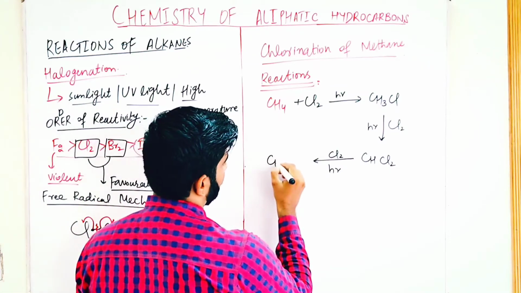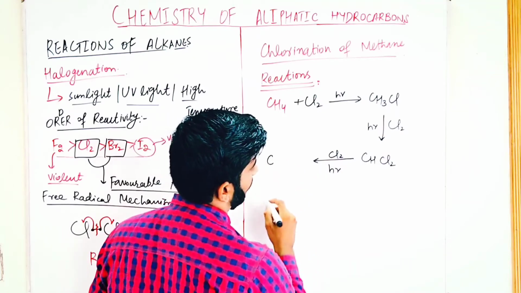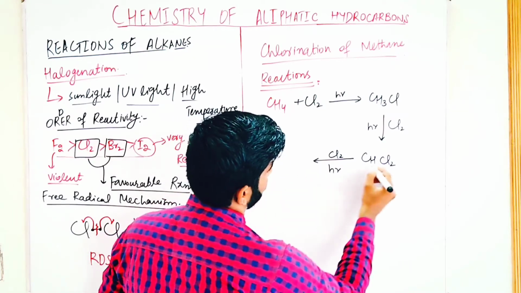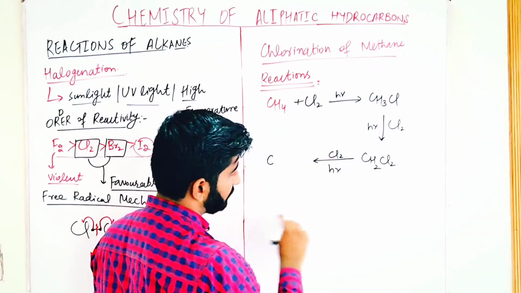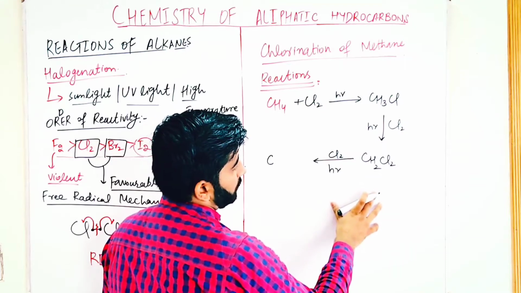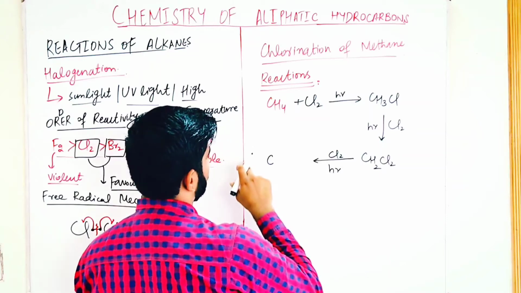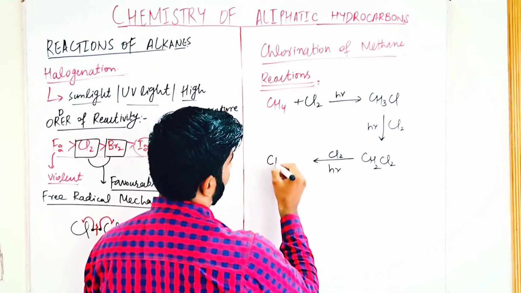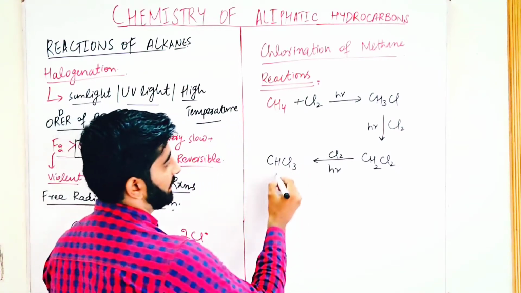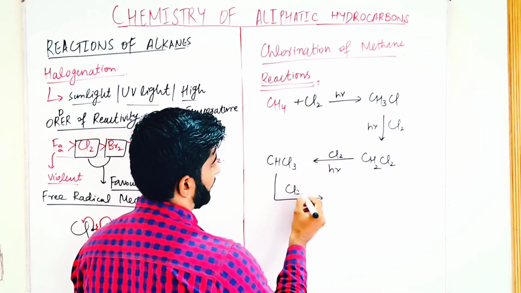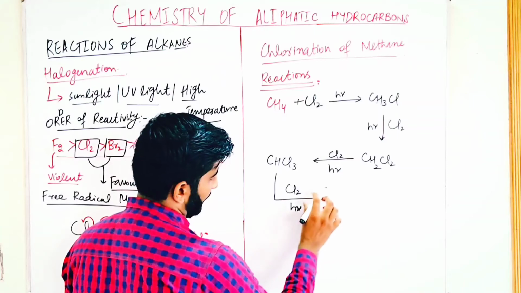Then there is formation of trichloromethane.